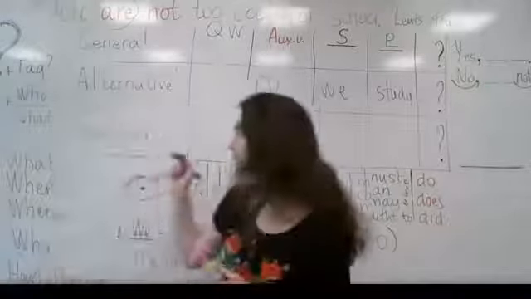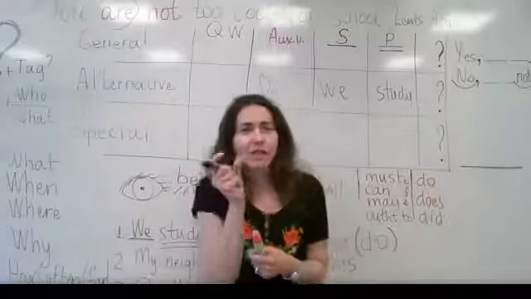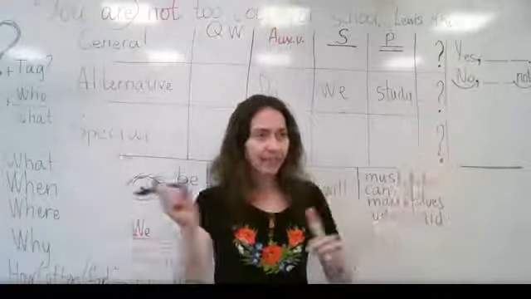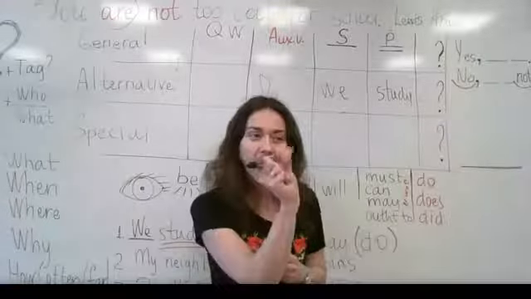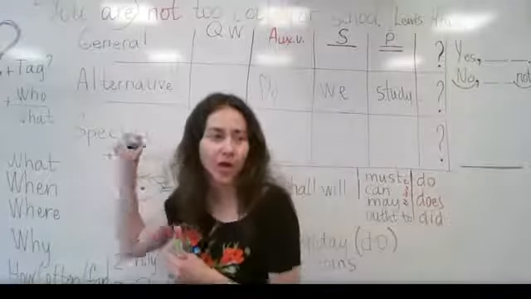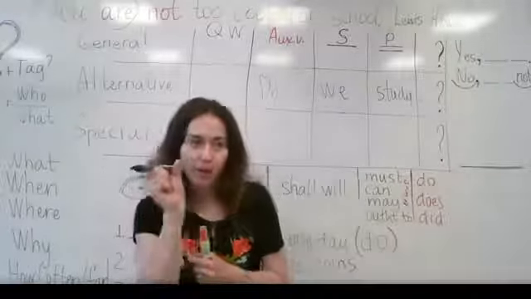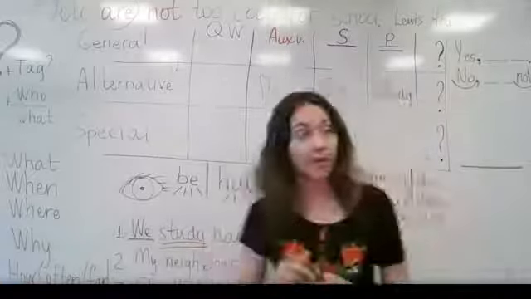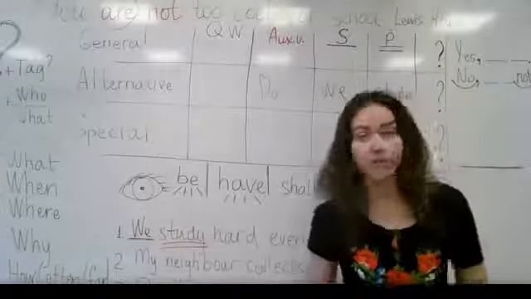What is it with this special? There's something special. It can be a question to the whole sentence, or only some part, a special part in this sentence. That's why I've written this word, special questions, especially for one word or one phrase. Now you have to help me again to find the auxiliary verb.